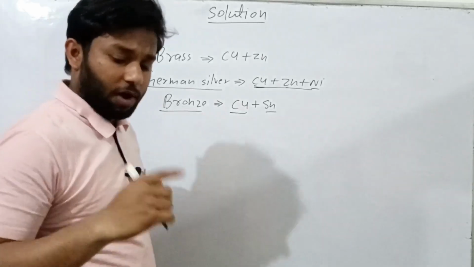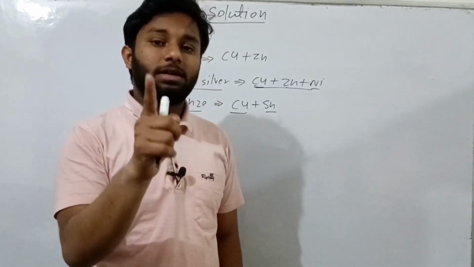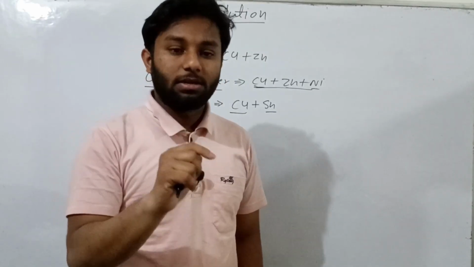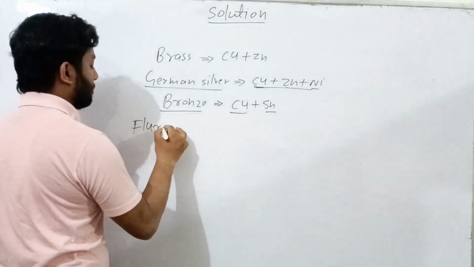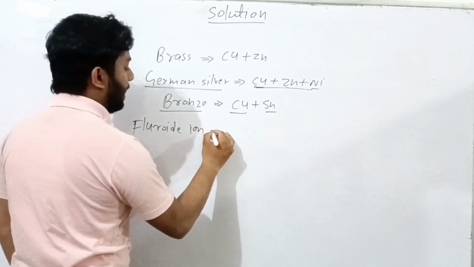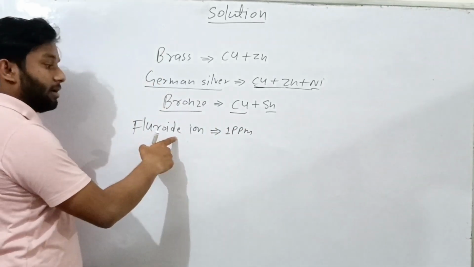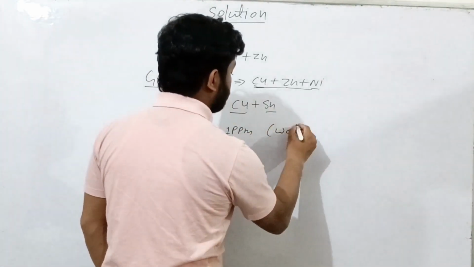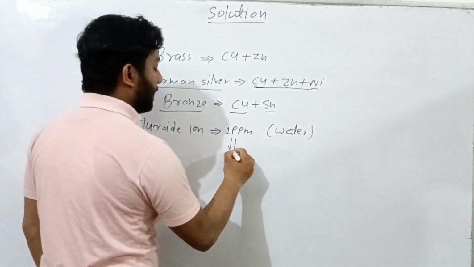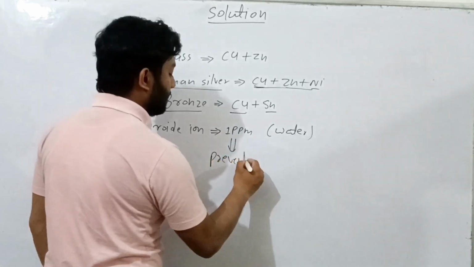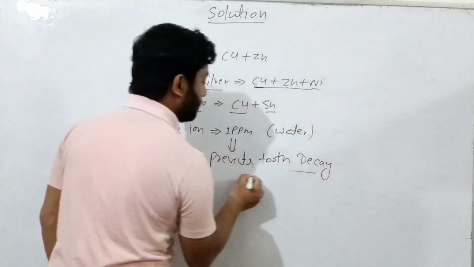I told you that drinking water is also a type of solution, because water contains some extra impurity in it. Just take the impurity of fluoride ion in water. If fluoride ion is present in water at about 1 ppm, it prevents tooth decay.